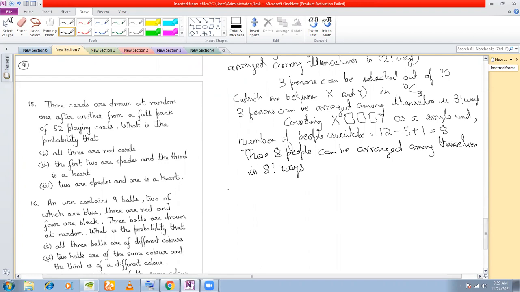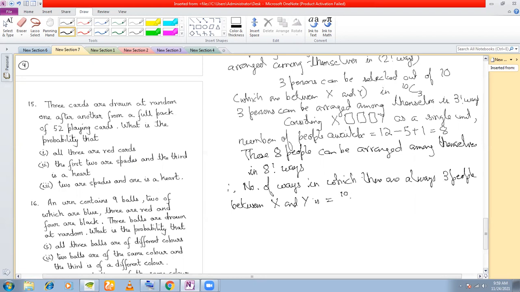So therefore, the number of ways in which there are always three people between X and Y is how many? 10C3 into, they can be arranged among themselves, right? This 10C3, this factorial 3, and finally this factorial 8, right?